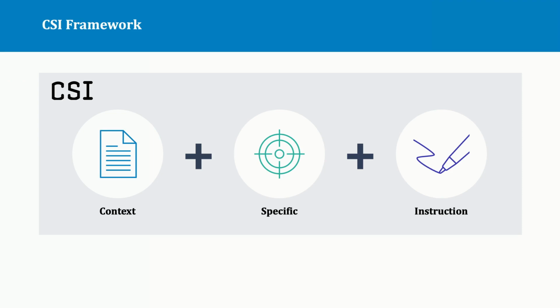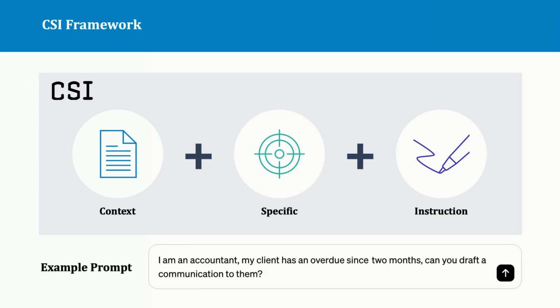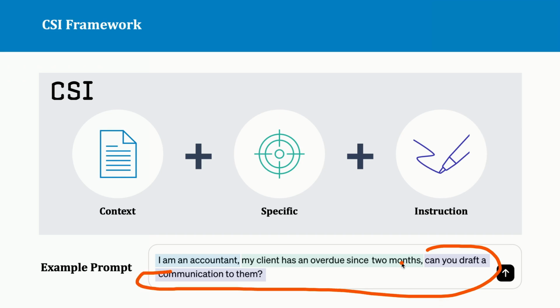the output for you. Now, let's use our example of the dunning letter and see how we can use CSI: "I am an accountant" being the context, "my client has an overdue" being the specificity and the problem, and then being specific about the instruction.